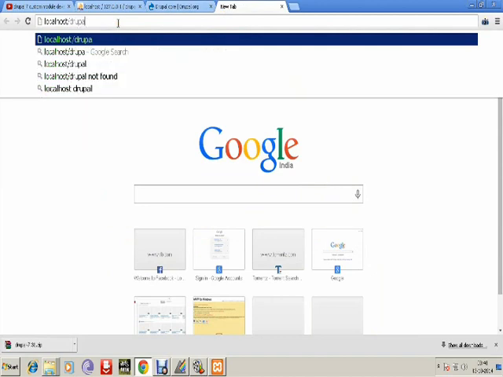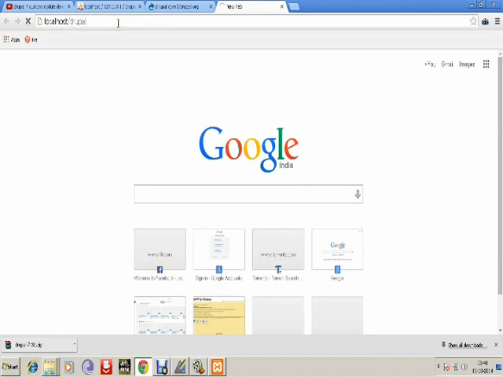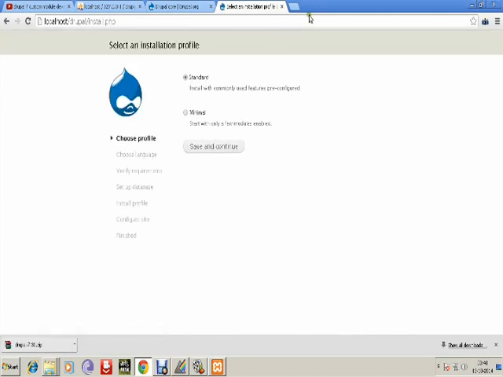So the package is downloaded and the settings have been made. I just need to access the folder. So I type localhost/Drupal in my browser. It calls the corresponding package. So here the installation has started. The installation is simple.